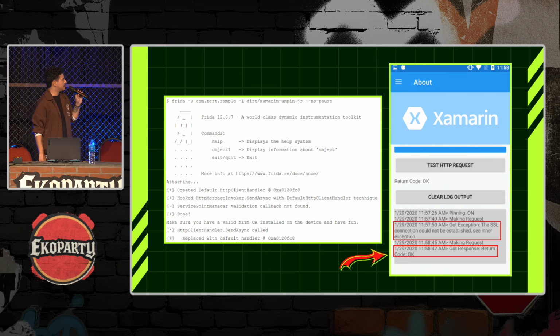When we run and use this application developed for testing the script, we can see that when we run it without the script, we got an SSL exception. But when we run the Frida script, we got an OK message. So it has bypassed the certificate pinning, the certificate validation.